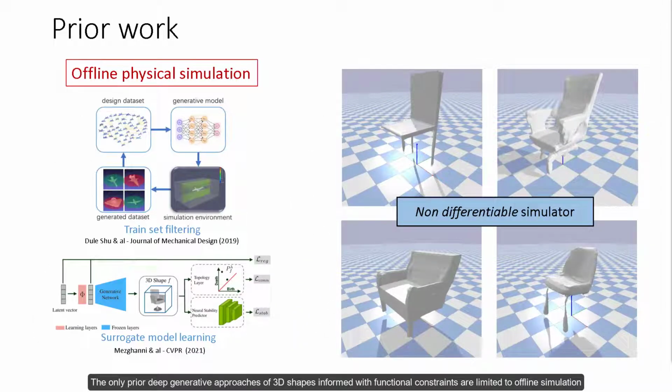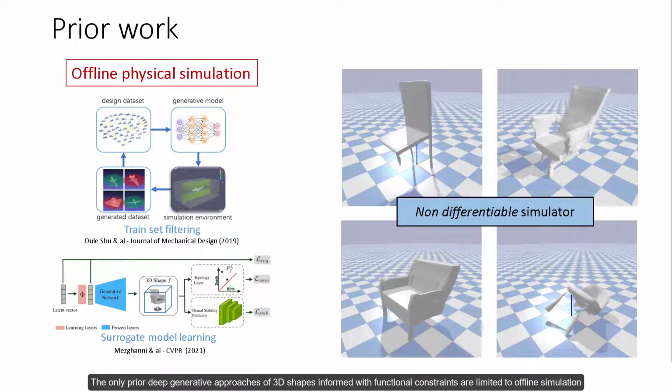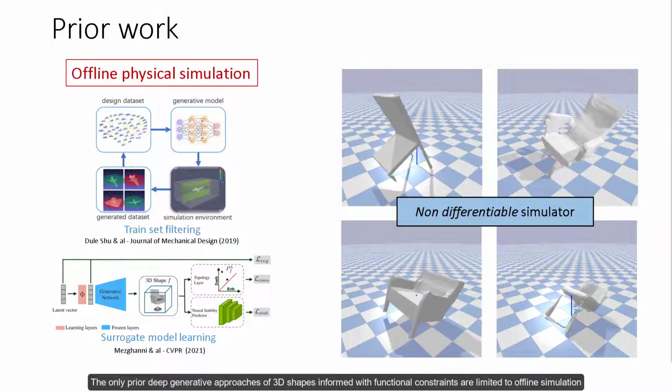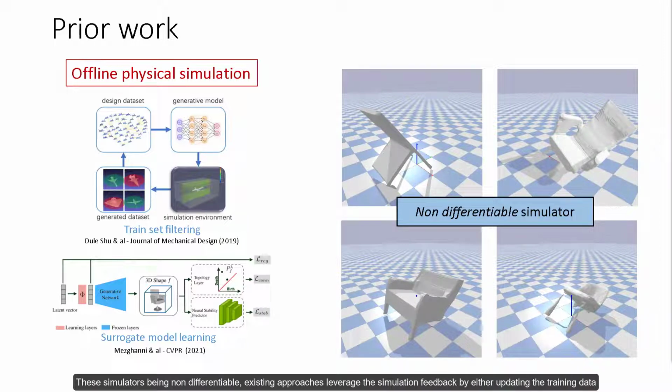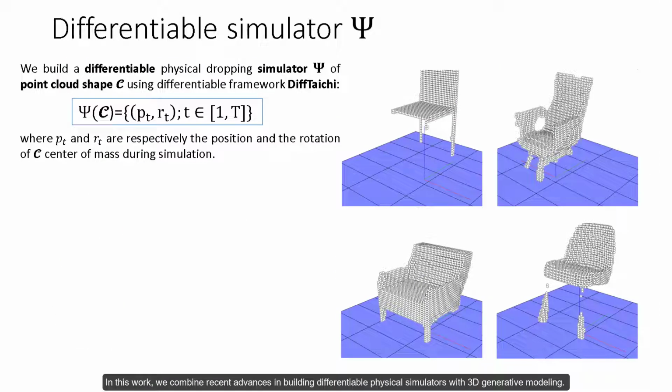The only prior deep generative approaches of 3D shapes informed with functional constraints are limited to offline simulation, where the decoded shapes are fed to a traditional physics simulator to evaluate their functional quality. The simulators being non-differentiable, existing approaches leverage the simulation feedback by either updating the training data or by pre-training a surrogate neural network, which results in missing the benefits of end-to-end training. In this work, we combined recent advances in building differentiable physical simulators with 3D generative modeling.